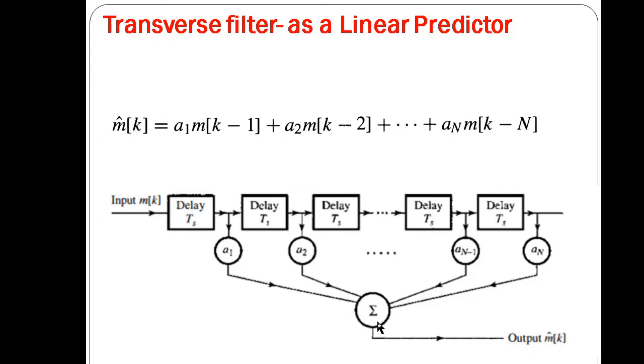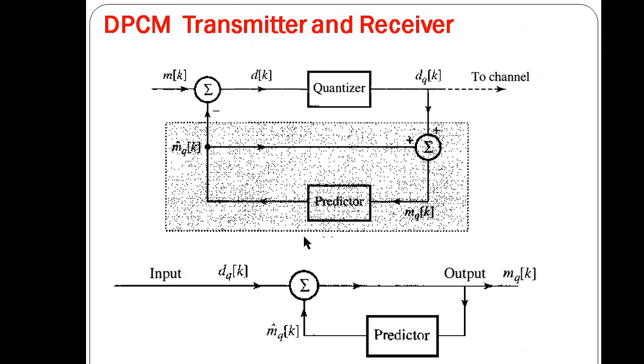This will be added here and it will produce the predicted value, that is m dash k. So we are having a first order predictor, it means only a single delay line will be there. Since in delta modulator we use a first order predictor, which as seen earlier is just a time delay of Ts sec, the delta modulator transmitter and receiver are identical to those of DPCM.